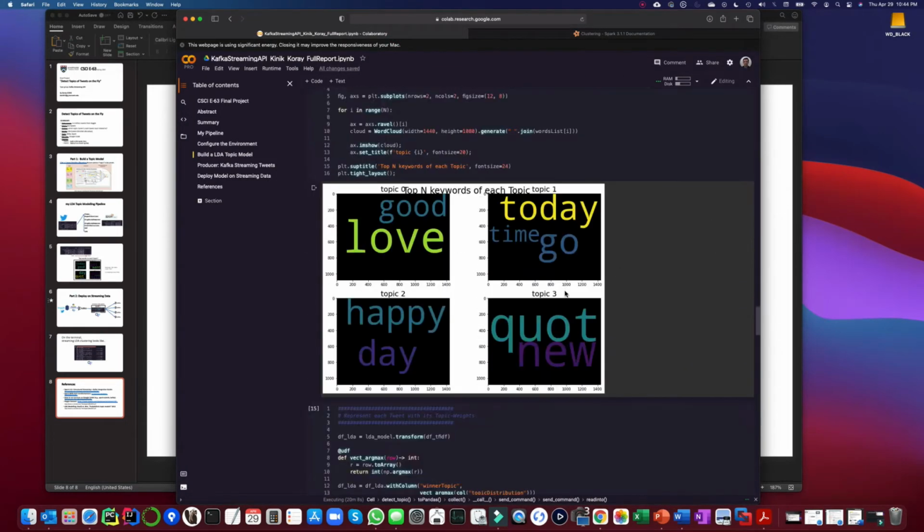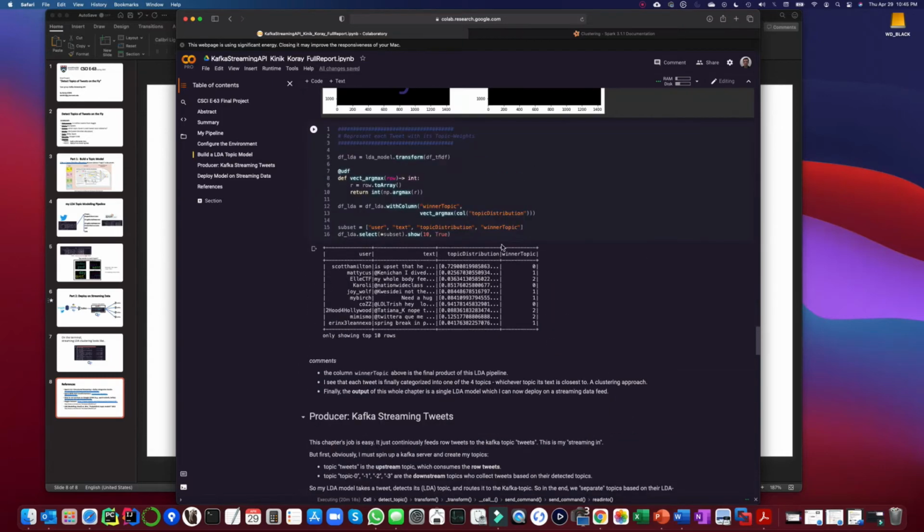So here is just a detour, a visualization to give you an idea what kind of topics we are dealing with here. Going forward, each tweet can be represented with their topic weights. As you see here, we have an array of length 4 for each text. What I do is use argmax to find the highest weight, and throw that one into that bin for the topic. That's why I called it winner topic. So that was part number one, and so far we built an LDA model.